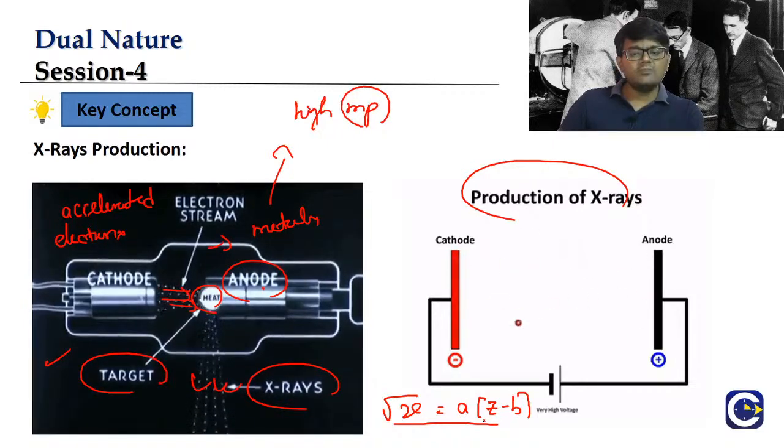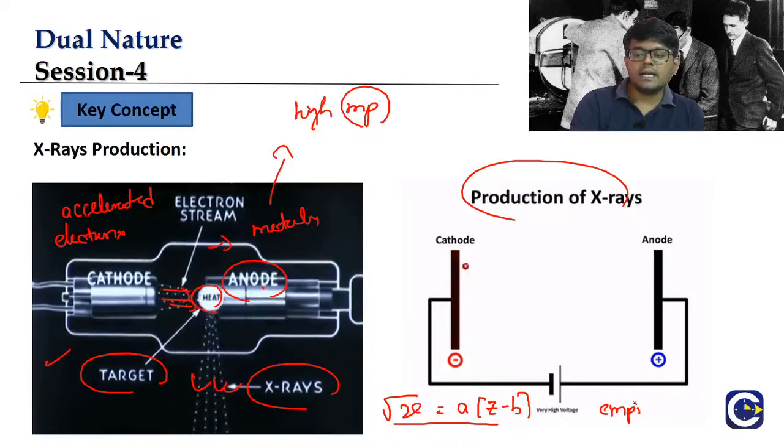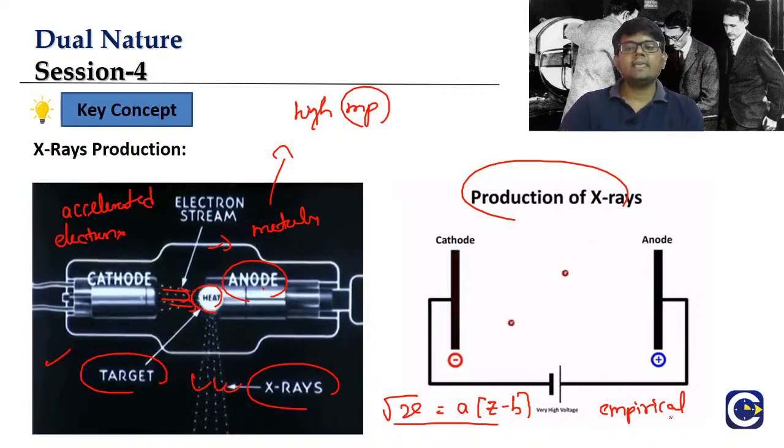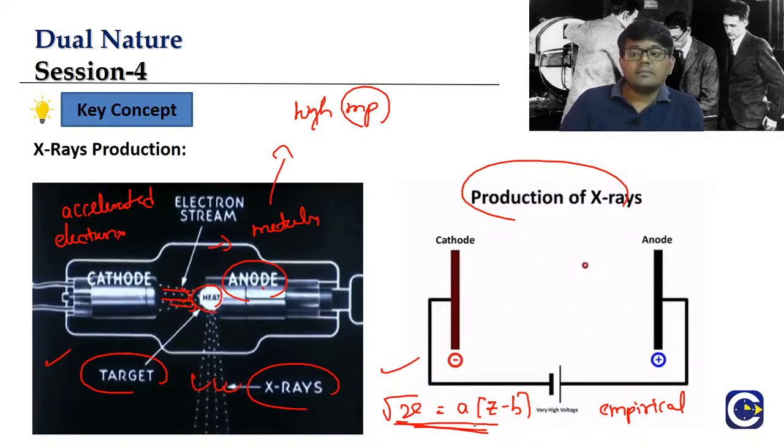What is it? This empirical formula is like, in the atoms chapter, when we talk about the spectral lines, the spectrum of different elements, there are some empirical formulae given: the Lyman series formula, Balmer series formula, Paschen series formula, Brackett. All these different spectral line formulas are given. We call those formulas what? Empirical formulas. Any formula which is designed to satisfy experimental data is called an empirical formula. So Moseley proposed an empirical formula that satisfies the frequency of the X-rays emitted by the target metal.